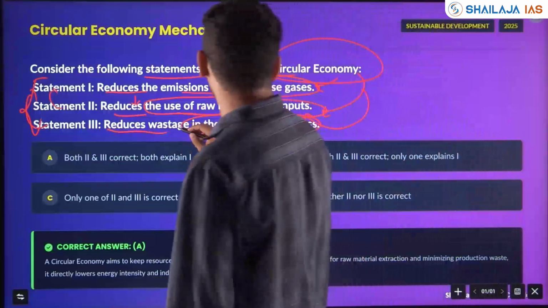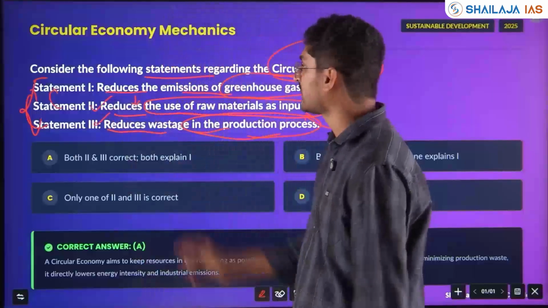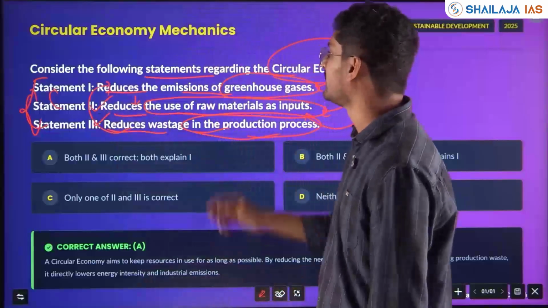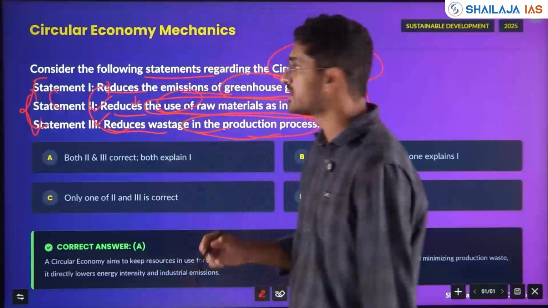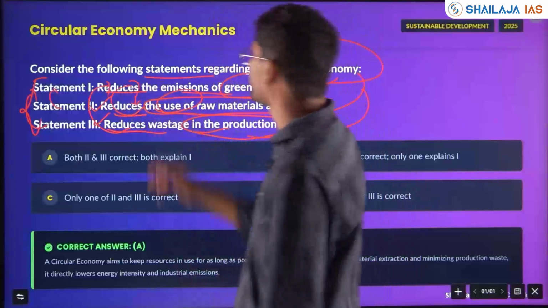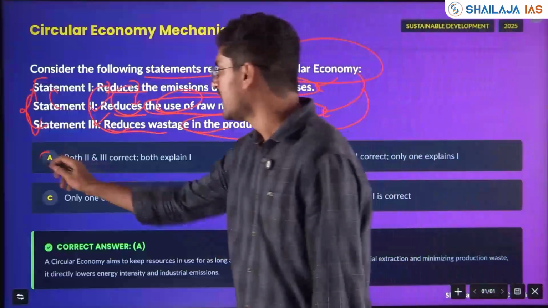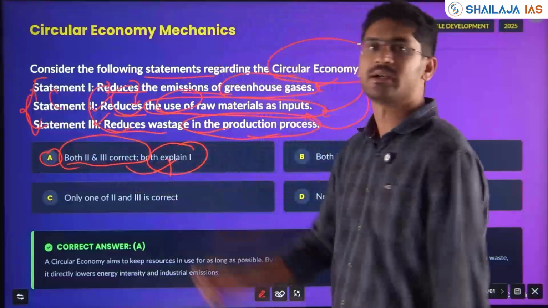So yes, it reduces the wastage in the production process. Correct. Reduces the use of raw material inputs. Correct. If wastage is reduced, will it reduce the emission? Yes, it explains statement 1. If the use of raw material as inputs is reduced, will it reduce the emission of greenhouse gases? Yes. So the answer here is option A. Both 2 and 3 are correct and both explain statement 1.